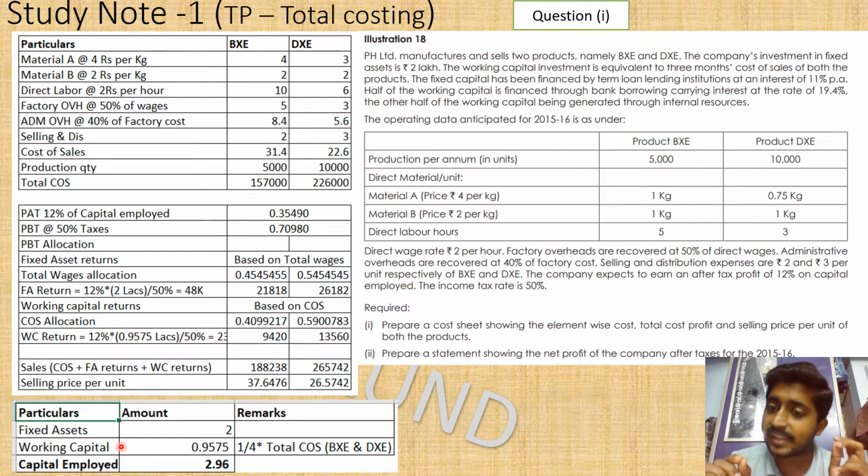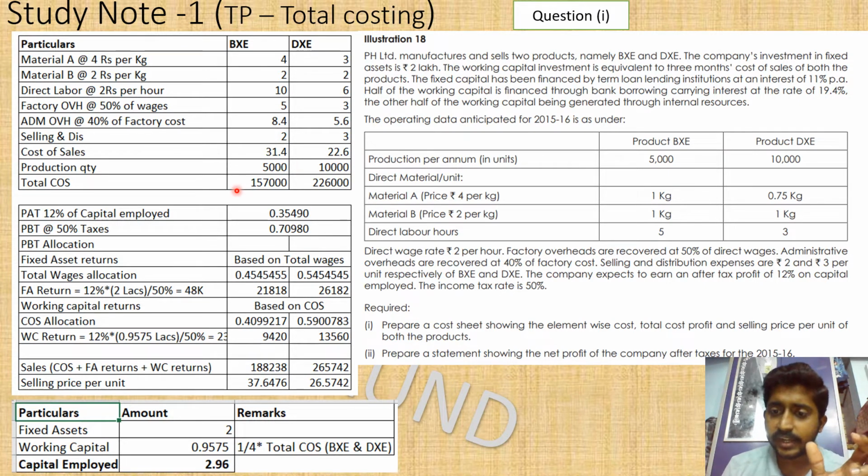And working capital, there is a twist. 3 months total cost of sales. So what is 3 months? Okay, here we are doing that total cost of sales. Here you know the cost of sales 1,57,000 and 2,26,000, but this is for the full year because we have multiplied by the full year production quantity. So here it is given as production per annum. Okay, for the full year 5,000 and 10,000. So this is the cost of sales for the full year.